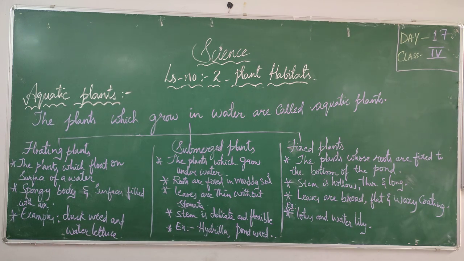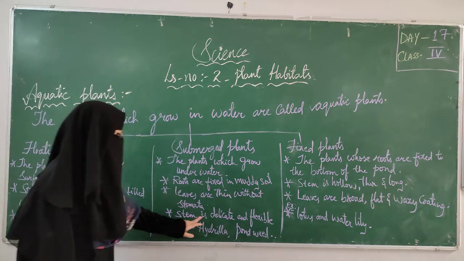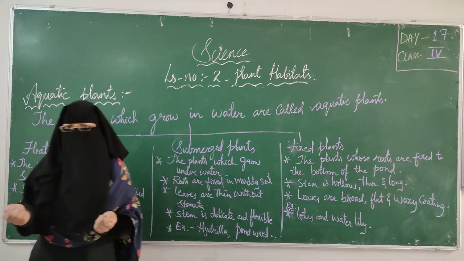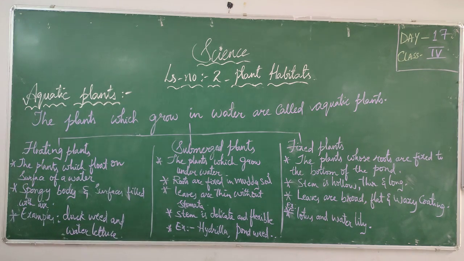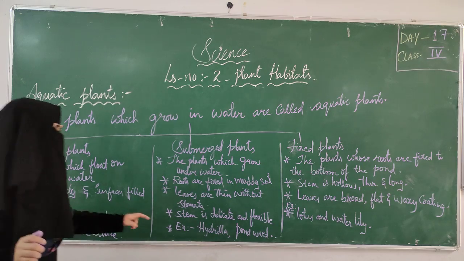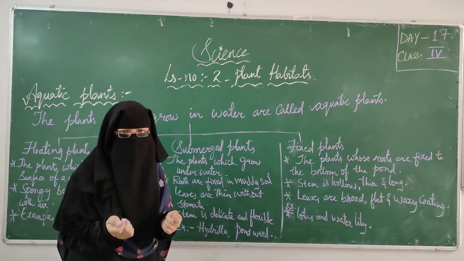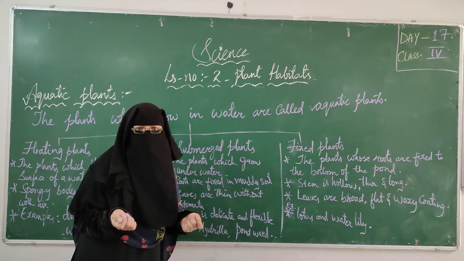Delicate means very fine structure or easily broken. Here I wrote stem is delicate and flexible, means that stem is easily broken. That is the meaning of delicate. Flexible is capable of bending easily. Here this submerged plant stem we can bend easily, we can break it easily.